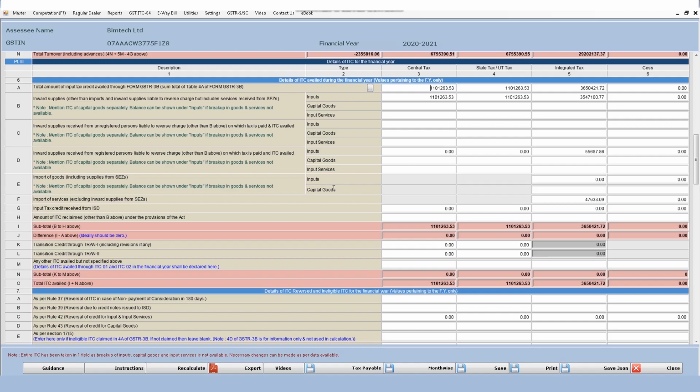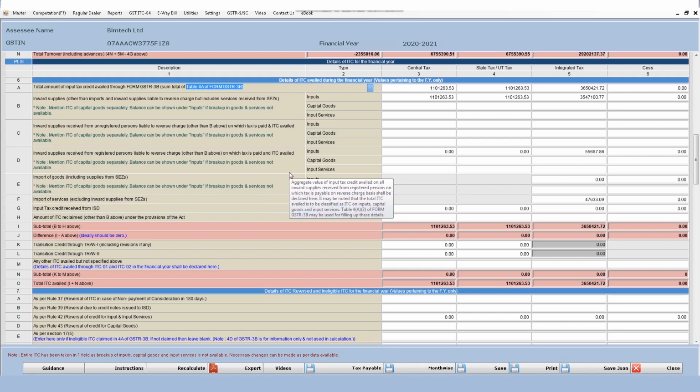So after doing all this bifurcation, ideally the difference between A, that is for table 4A, and I, that is the subtotal of B to H, should be 0. Meaning thereby, as I am saying that table number 4A's bifurcation is given below, it should obviously match if the data is correct.